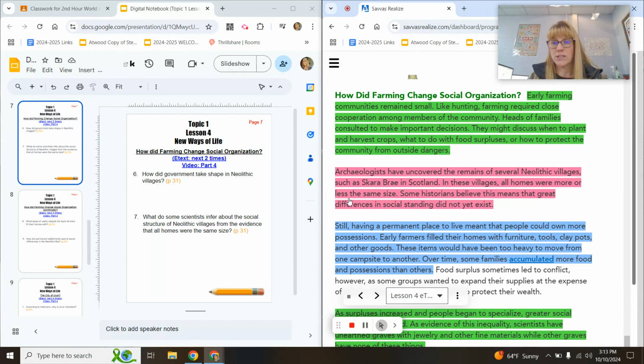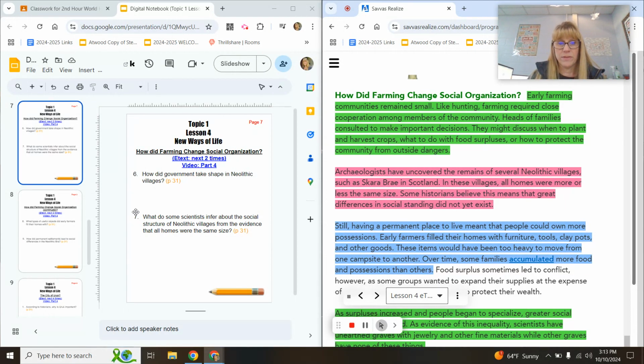What they are saying here, some historians believe since all of these homes were the same size, what does that say to you about how they were socially? So another example, I have just a normal house. It's not a mansion, not anything big, but Taylor Swift obviously owns numerous homes. I'm going to say hundreds, but her homes are millions of dollars. So because her home is so much bigger than mine and she owns more homes, obviously her social standing would be higher. So think of it that way. The bigger the home, the higher the social standing.